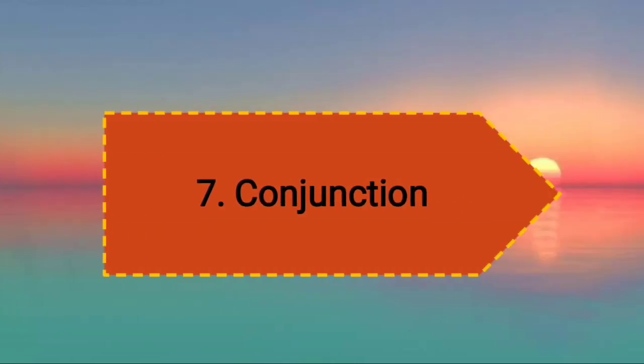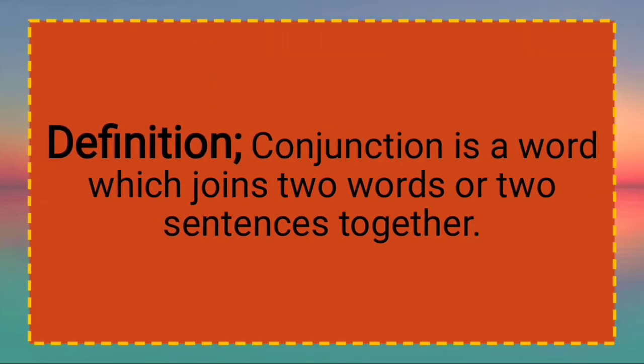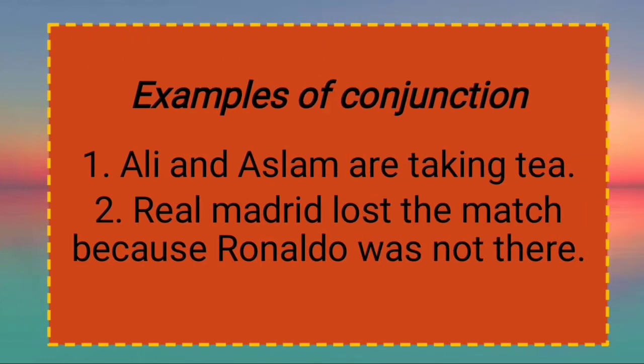And the seventh one is conjunction. What is conjunction? Its definition is: conjunction is a word which joins two words or two sentences together. Means whenever we join two sentences or two words together, that comes in the category of conjunction. Let us understand it by its example. Examples of conjunction are: Ali and Aslam are taking tea. Now here we have joined two words, Ali and Aslam, and in the middle there is and. So and is conjunction.